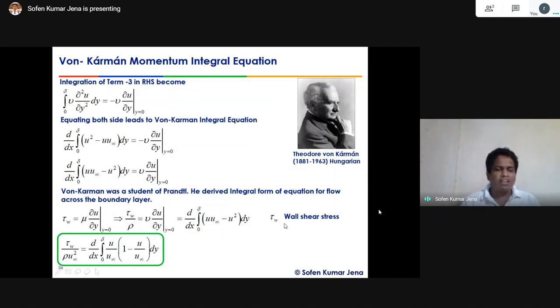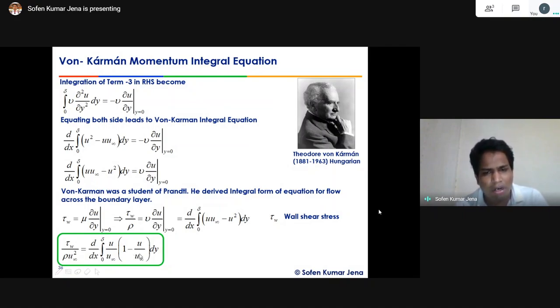Now there is a normal procedure to normalize the wall shear stress. What is the procedure? Calculate the actual value of the wall shear stress and take the ratio with respect to the free stream kinetic energy. So I divide both sides of tau omega by rho u infinity square. Then rho is already in this term over here. The remaining term I divided by u infinity square, right?